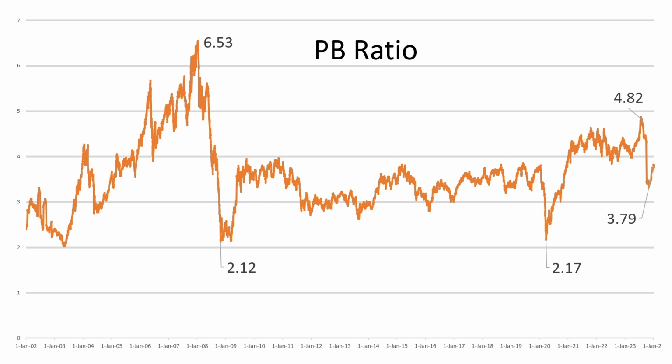Now when we look at the price to book value ratio, that also shows an interesting thing. It is mostly between 3 to 4. Whenever it has crossed 4, it has gone down. Similarly, in 2008, it had gone to 6.5, then it went down to 2.12. Again the lower point was 2.17 after the COVID crisis, and it went up to 4.82, and then again it went down to 3.79, and now it is around 3.9, something like that.